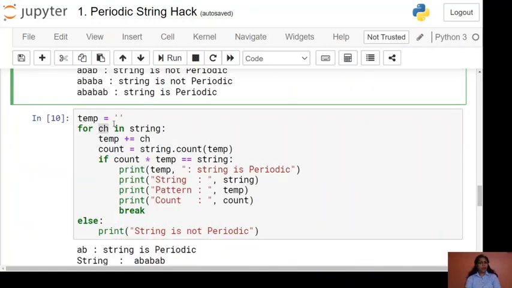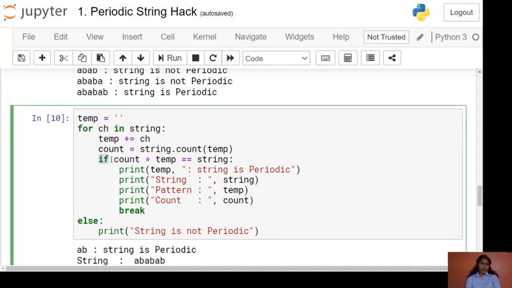Here the logic is the same, but instead of writing the else block with the if statement, we are writing the else block with the for loop. If the condition is true, it will enter the if block, print that the string is periodic, then print the string, the pattern in that string, and the occurrence, and then we use the break statement. Everyone knows the significance of break: it stops the execution of the current loop, so it will stop the for loop as soon as it gets the pattern.